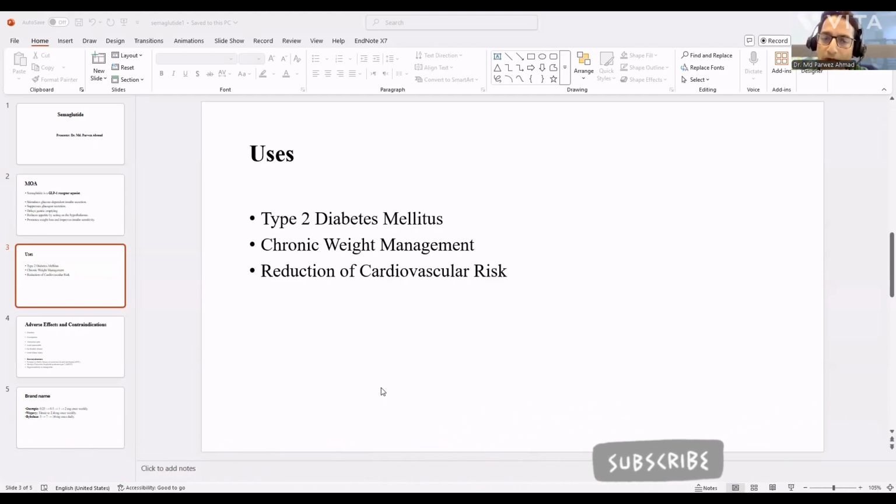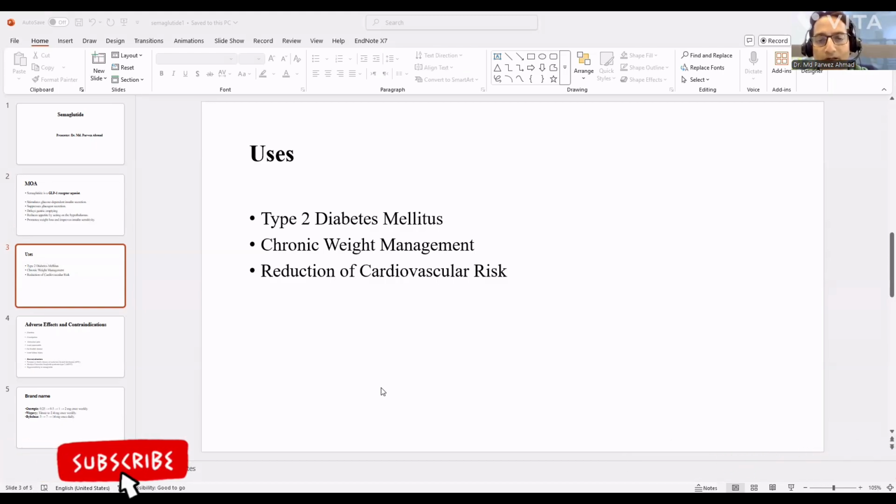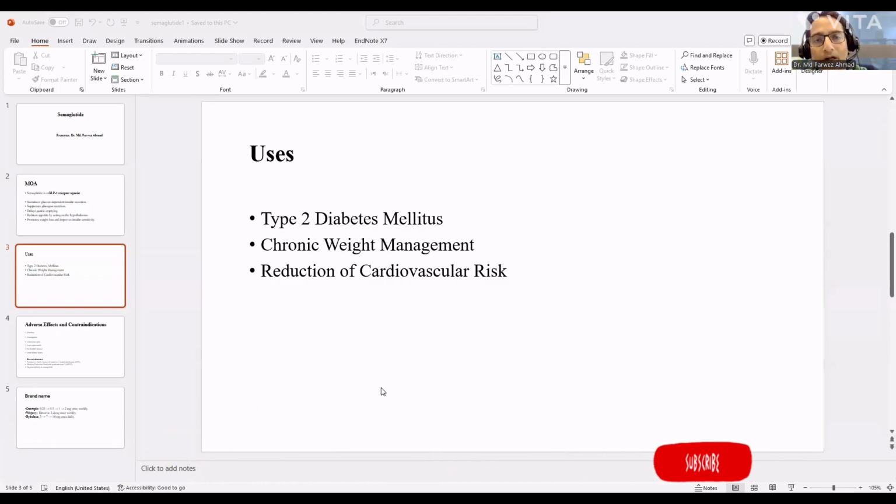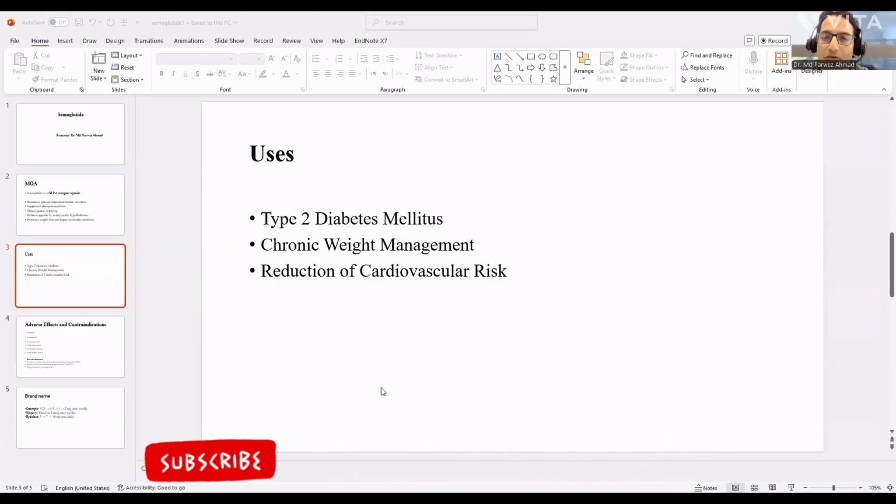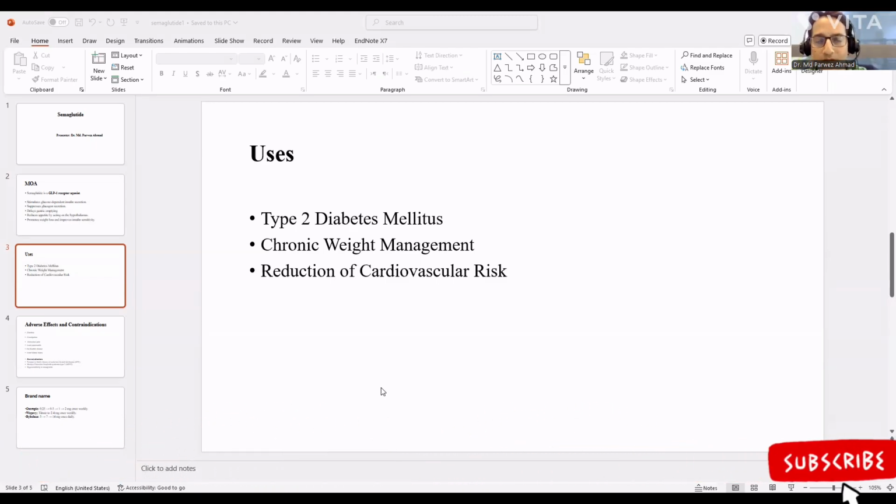The next clinical usage of semaglutide is the reduction of cardiovascular risk, especially non-fatal MI and non-fatal stroke, and it also reduces the chance of cardiovascular death. So these are the most important clinical uses of semaglutide.